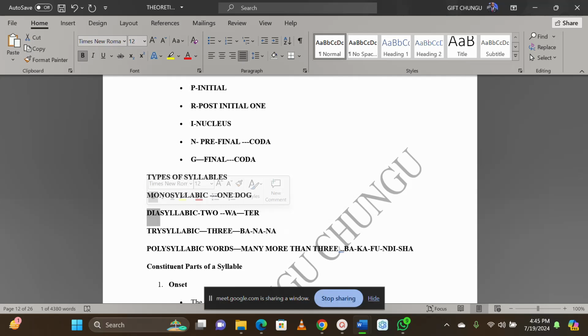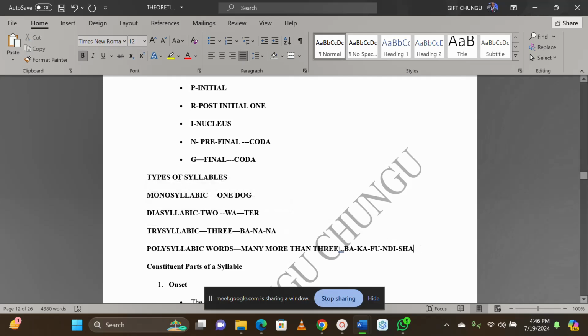And then we have polysyllabic words. Polysyllabic words are words that have more than three syllables. So what I'm trying to tell you is that if a word has more than three syllables, we are saying that is a polysyllabic word.